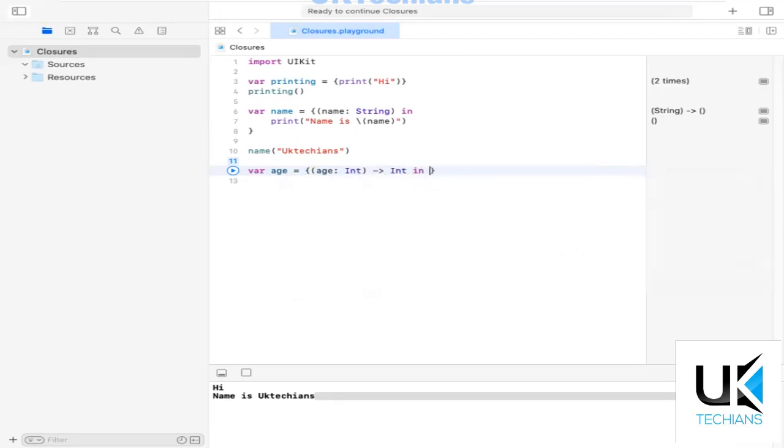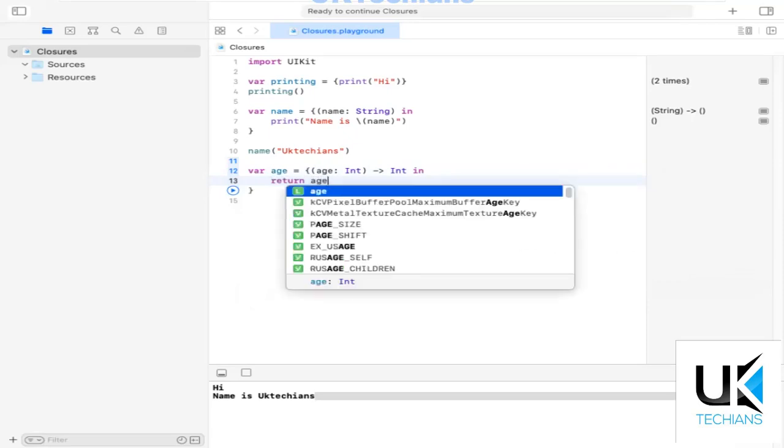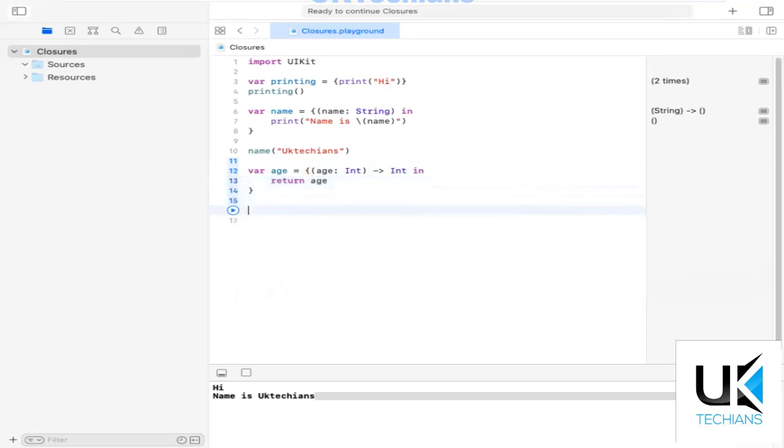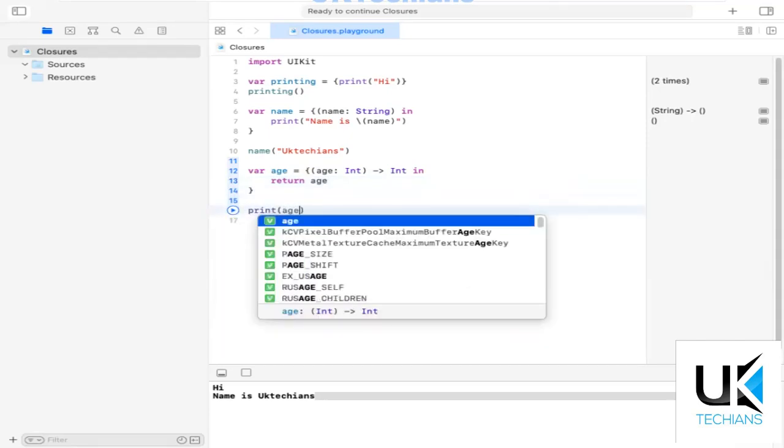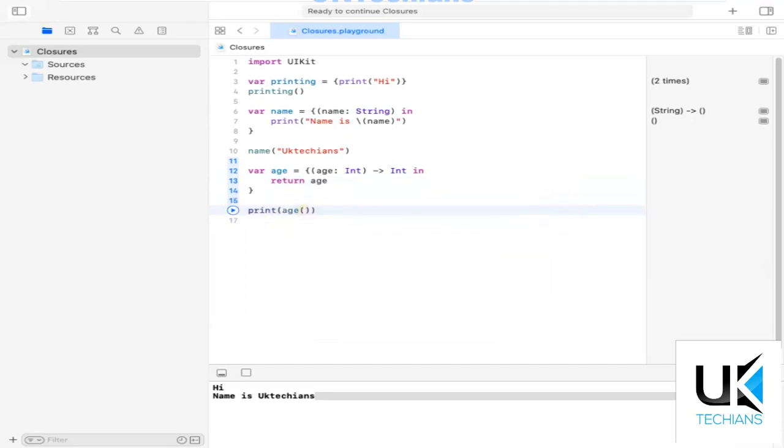Then in is the reference to this closure, and then just return the age. Now what I will do here is print age. Age is the closure and the value of closure is 1, like this. And now just run and see the result. So it says age is 1, like this.